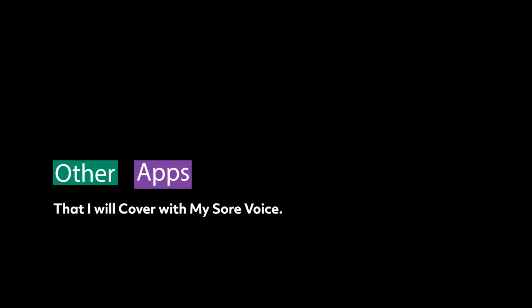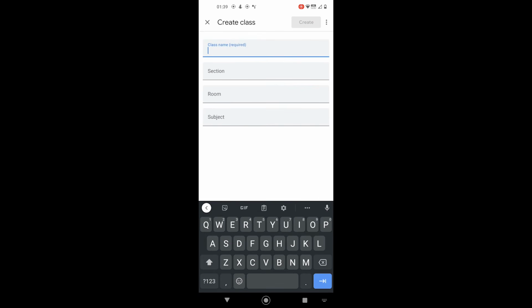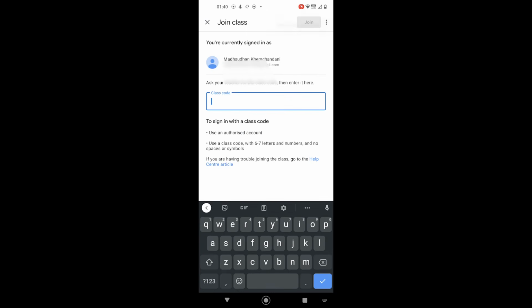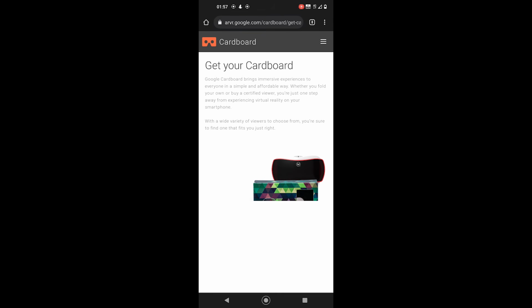Alright, I'm tired now, so I will cover the last few apps quickly. Google Family Link is a parental control app for parents. Google Classroom helps teachers and students connect easily. Teachers can use the app to help students learn, while students can use the app to study. The Google Cardboard app can be used for virtual reality. It works with cardboard VR devices.